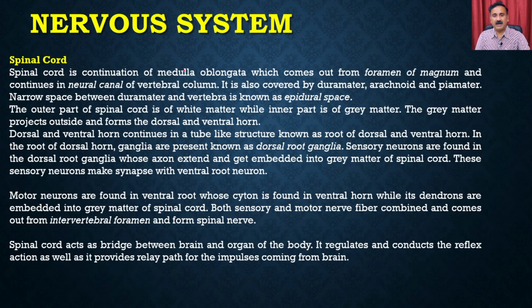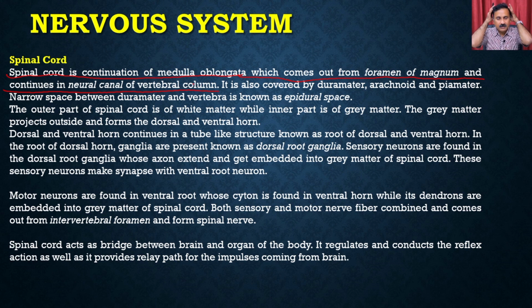So let's discuss the spinal cord. The spinal cord is the continuation of the medulla oblongata, which comes out from the foramen magnum, and it continues in the neural canal of the vertebral column. So this is the brain, right?